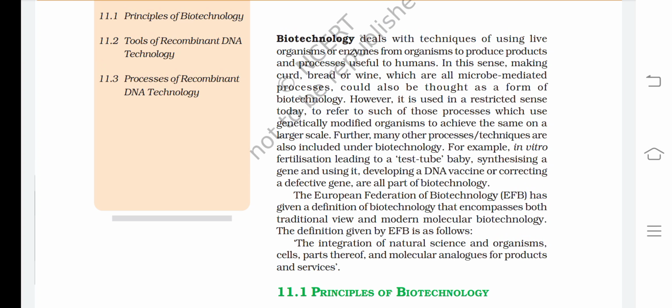The European Federation of Biotechnology (EFB) has given a definition of biotechnology that encompasses both traditional view and modern molecular biotechnology. The definition given by EFB is as follows: the integration of natural science and organisms, cells, parts thereof, and molecular analogues for products and services.